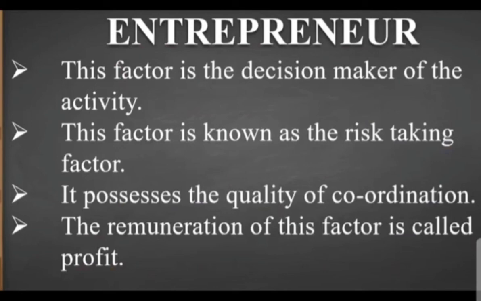So these are the four factors of production that are quite important for the production activity and to convert it into the finished product. Another topic, related to the trade cycle, we are going to continue in part 4.